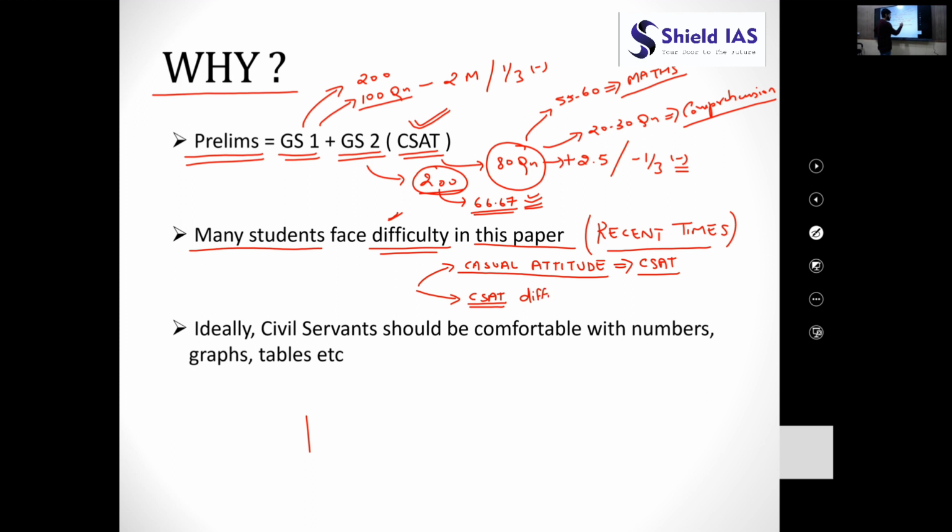Secondly, CSAT difficulty has also increased in recent years. So, if the UPSC is increasing the difficulty level of the CSAT paper and you are not preparing it with the required efforts, then it's a perfect combo for a disaster.